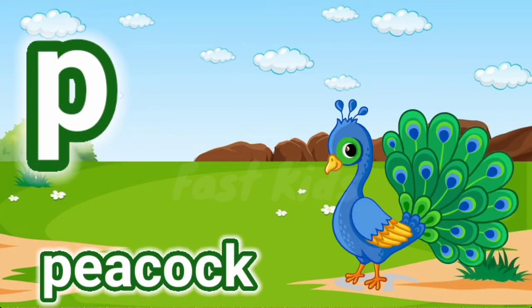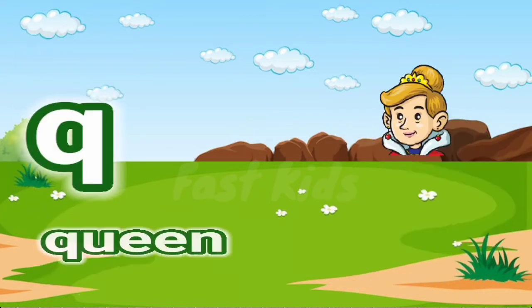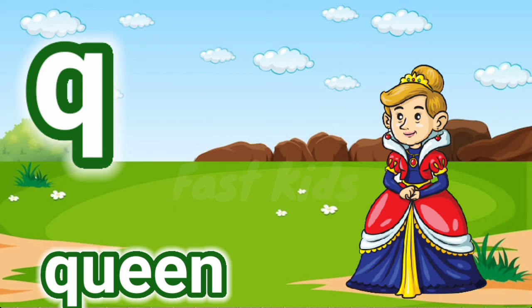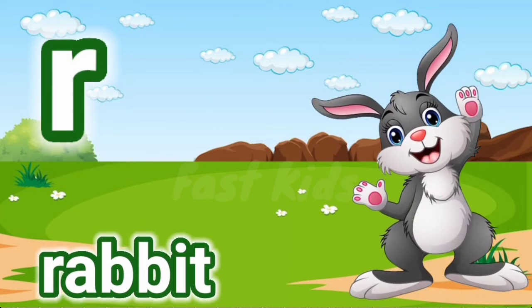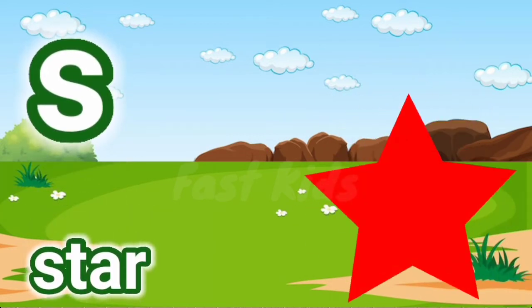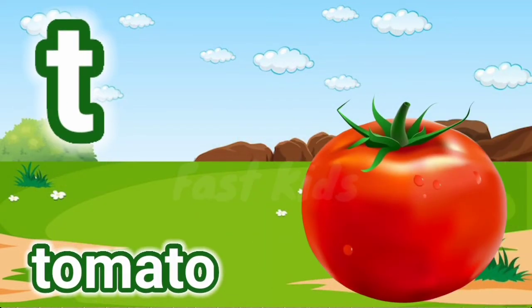P for peacock. Q for queen. R for rabbit. S for star. T for tomato.